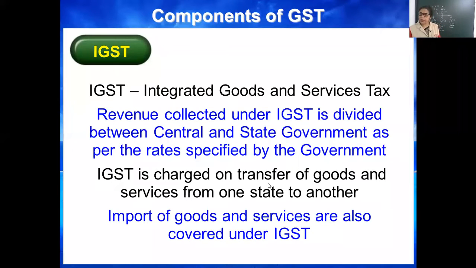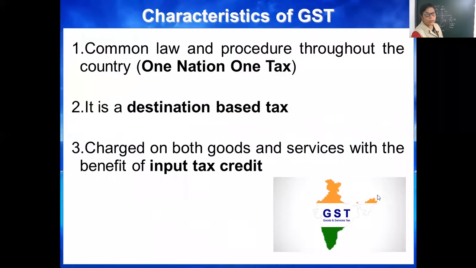Okay, so central government will take their part and state government will take their part. Yes, so IGST is integrated of state GST and central GST. Okay, and IGST is charged on transfer of goods from one state to another. This is the simplest way. When the states are changing for buyer and seller, IGST is applicable.